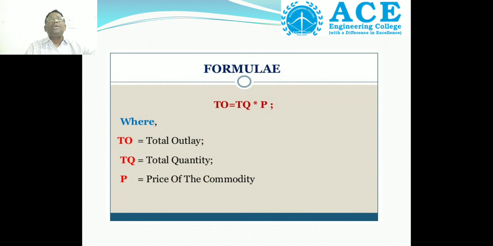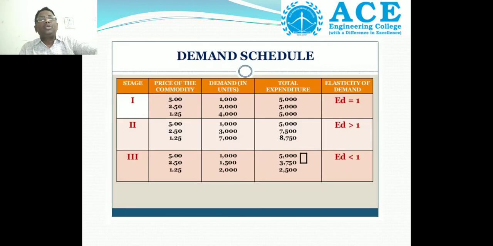TQ into P, where TQ means total quantity into price of the commodity. It indicates the total outlay or expenditure method. Then from these two, we are drawing the demand schedule.